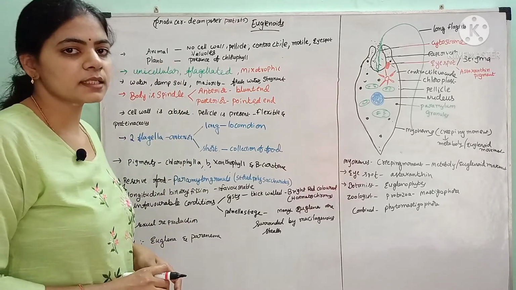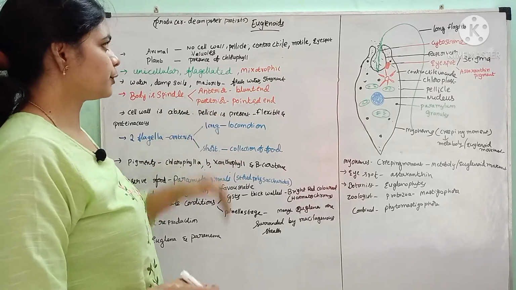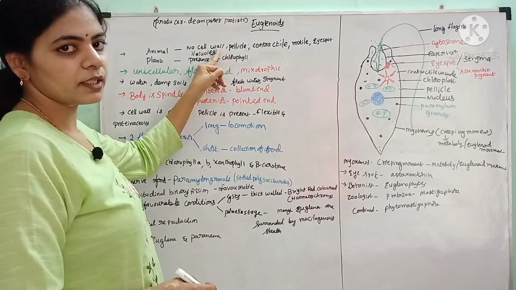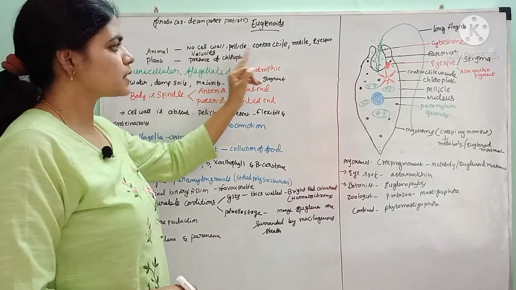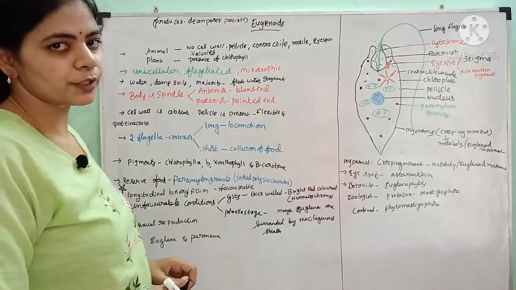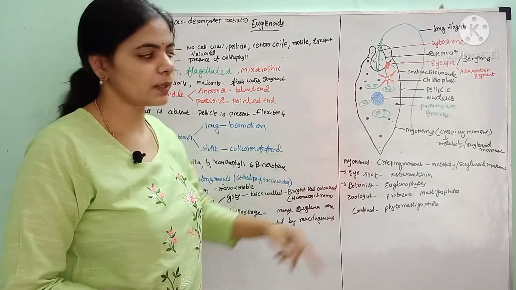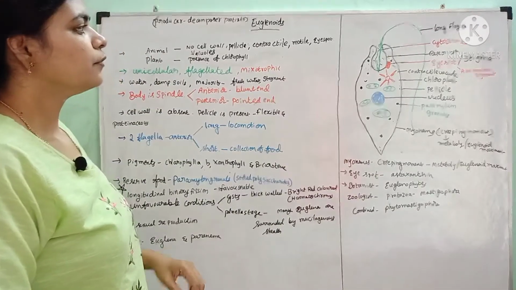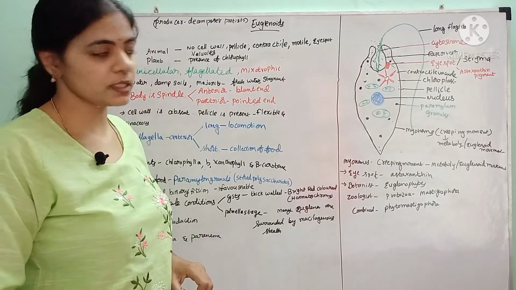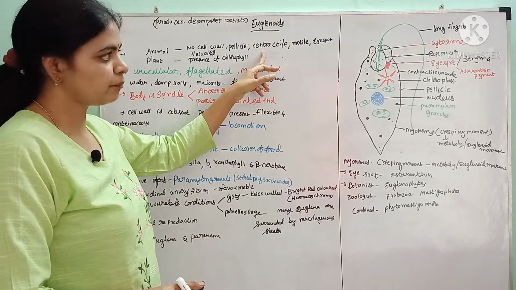The animal characters exhibited by these euglenoids are, like all the other protists, they do not have any cell wall. So the lack of cell wall is the animal character. But instead of cell wall, the body is covered by a flexible proteinaceous covering called pellicle. The outermost layer of the euglenoid is called pellicle. And for osmoregulation, a structure called contractile vacuole is present. Presence of that contractile vacuole is also an animal character.